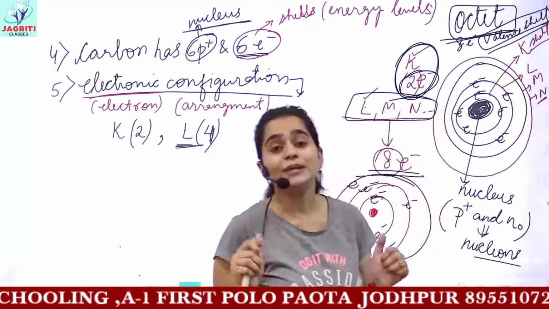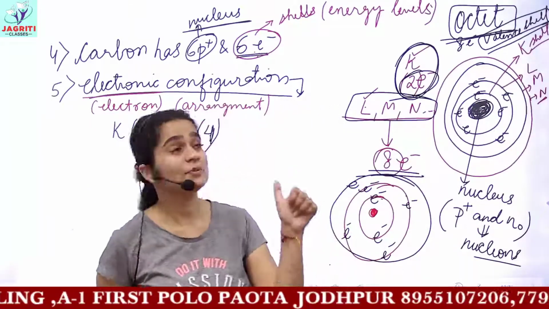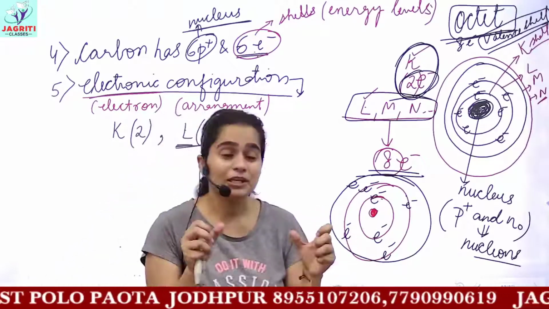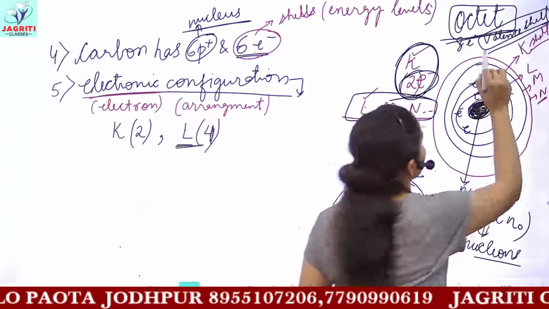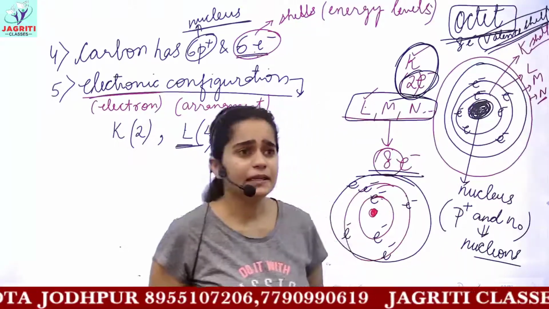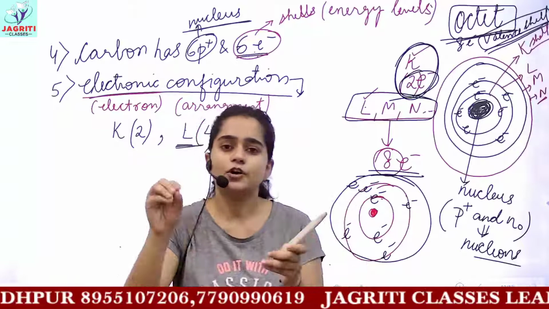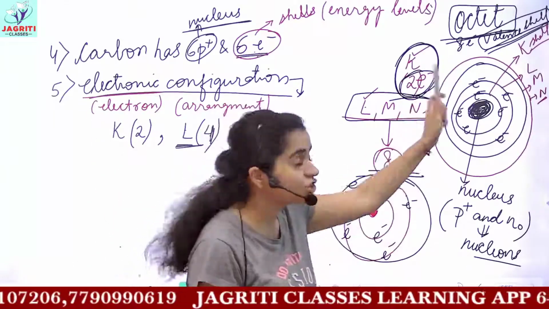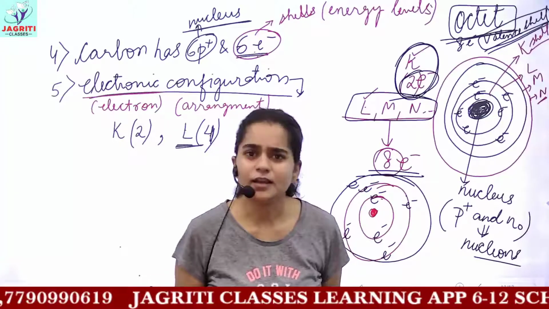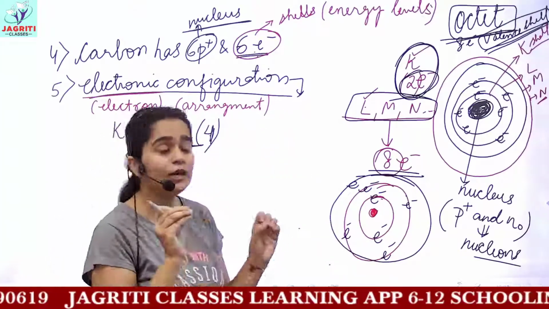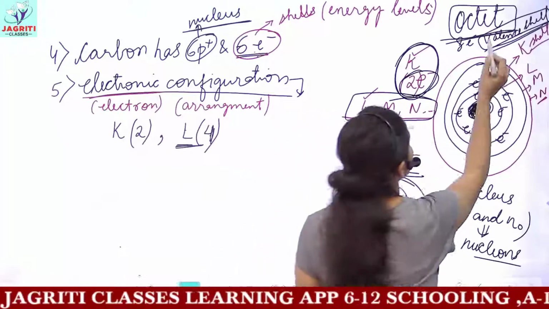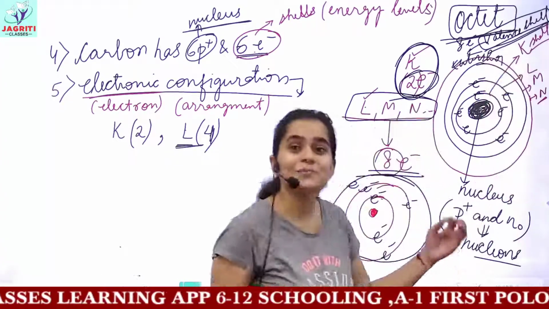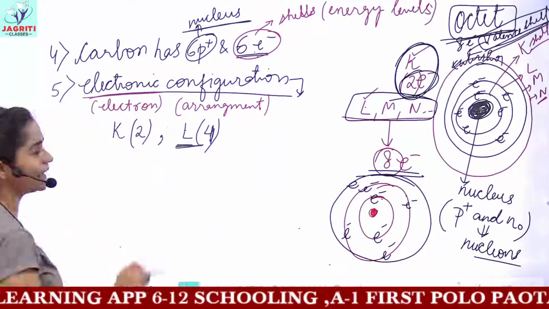I want you to clear all your concepts and the reasons behind everything you study, each and every point, okay? No need to cram things. In fact, students forget to write in the octet rule, they simply write that the number of electrons should be 8. Where should the number of electrons be 8? In the valence shell. And what do you mean by the valence shell? Valence shell is not any particular name given to a shell. It is the outermost shell, which can vary from atom to atom. So this is what we have, valence shell.